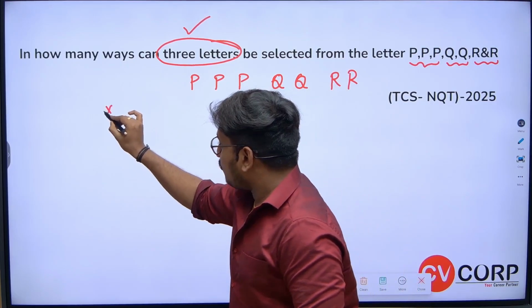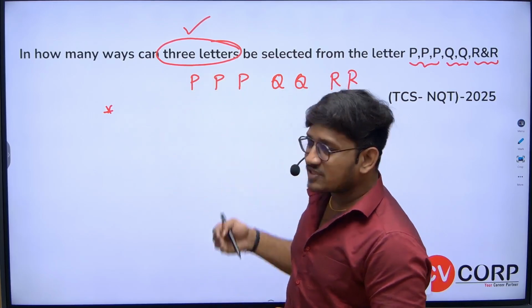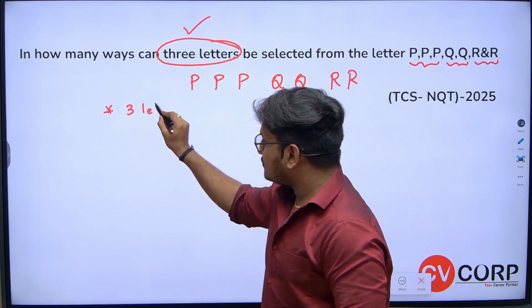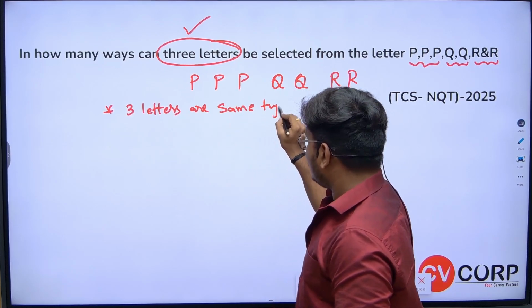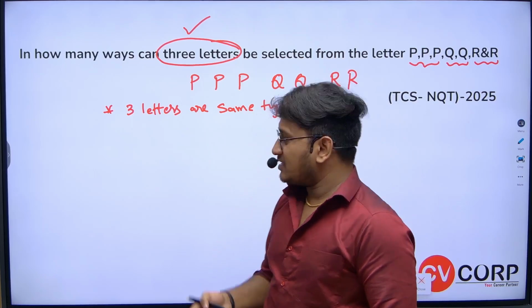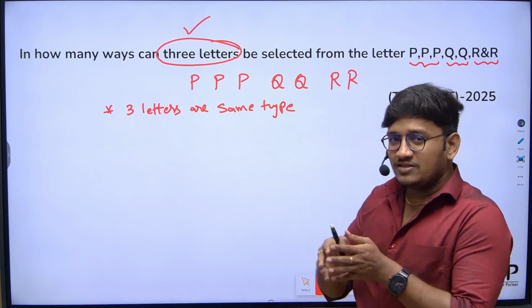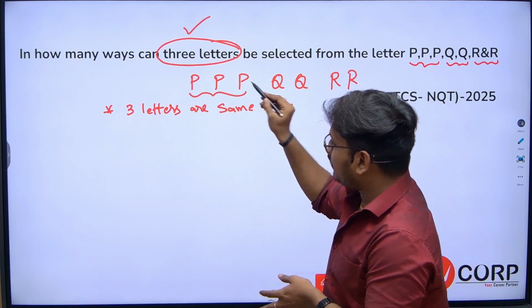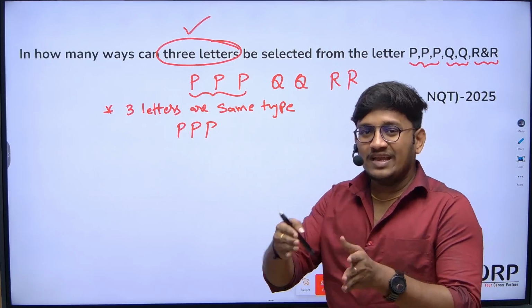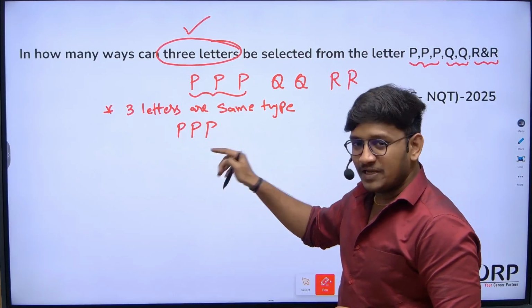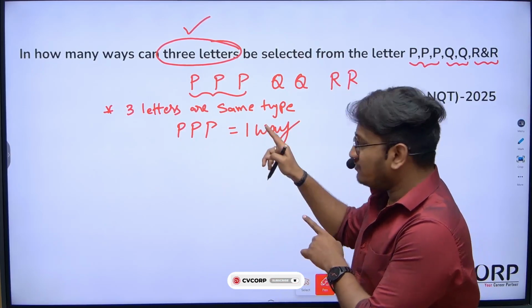Very simple. When we are selecting 3 letters, we have different sets of conditions, right? So let's consider, if you are selecting 3 letters, those 3 letters are of the same type. How many possible ways can you select 3 letters of the same type? Now how many sets of 3 letters of the same type do we have here? Only P, P, P. So I can say that the one and only way to select all 3 letters of the same type is P, P, P, which is nothing but only one way. I hope you all are clear with this particular point.